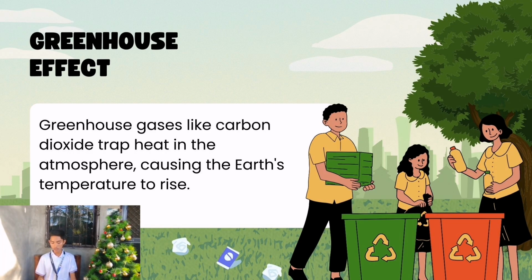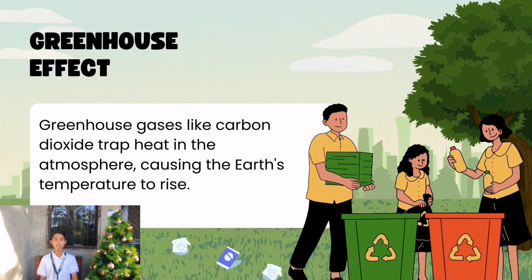Next is the greenhouse effect. So what is the greenhouse effect? Greenhouse gases like carbon dioxide trap heat in the atmosphere, causing the Earth's temperature to rise. So this greenhouse effect is the trapping of heat in the atmosphere, providing life on Earth. If these greenhouse gases were not present, Earth wouldn't be livable, or we as humans couldn't